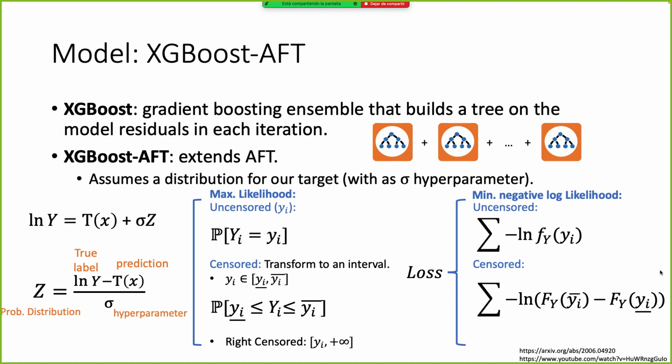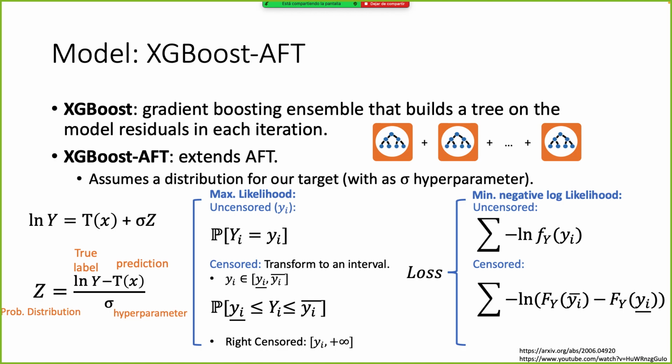This survival analysis assumes that our target domain, which is the time to the disease, is equal to our prediction model plus a given random distribution that is defined as a parameter of our model. By using this expression, they allow us to build a model that is optimized by maximizing the likelihood.